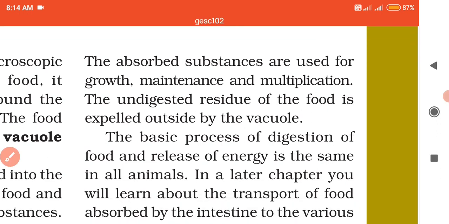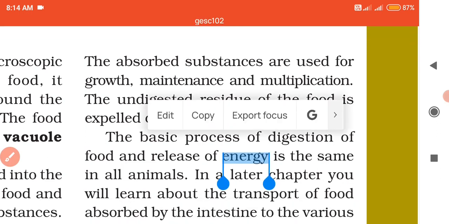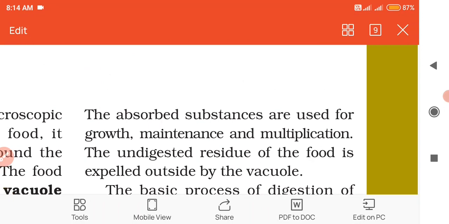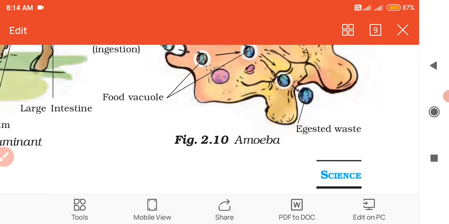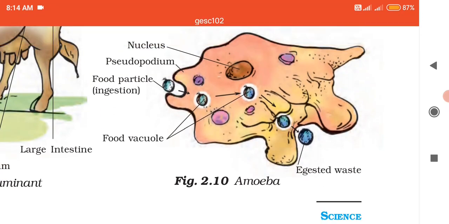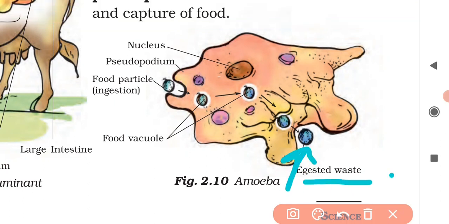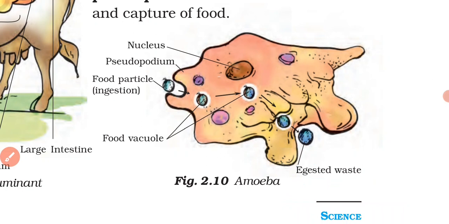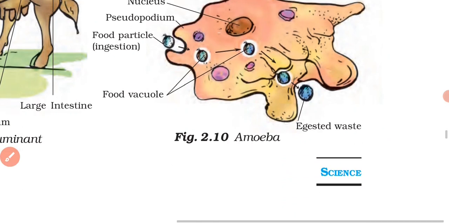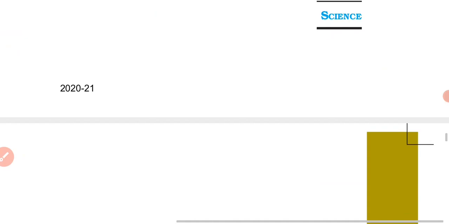The undigested residue of the food is expelled outside by the vacuole. What about the undigested food? It will be thrown out of its body, as you can see from this figure. This is the undigested food, or egested waste. It will be thrown out of the body of the amoeba. Amoeba has no anus for removing the undigested food, so it will be directly thrown out.